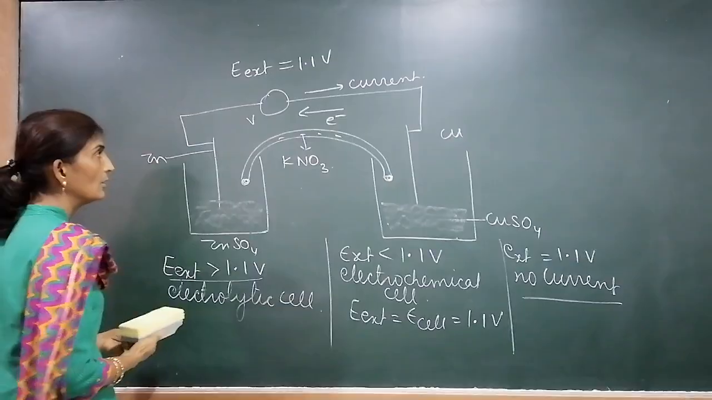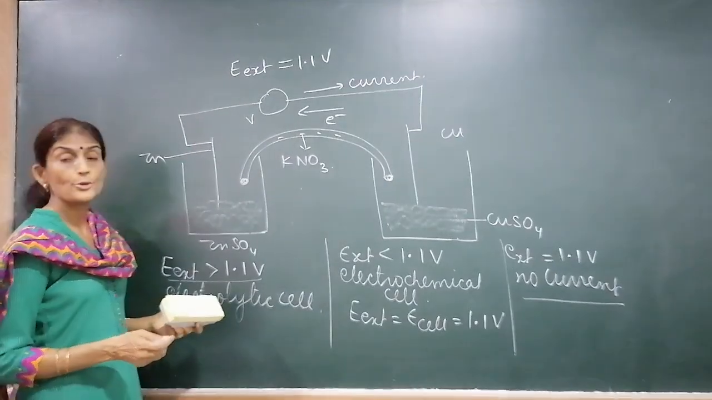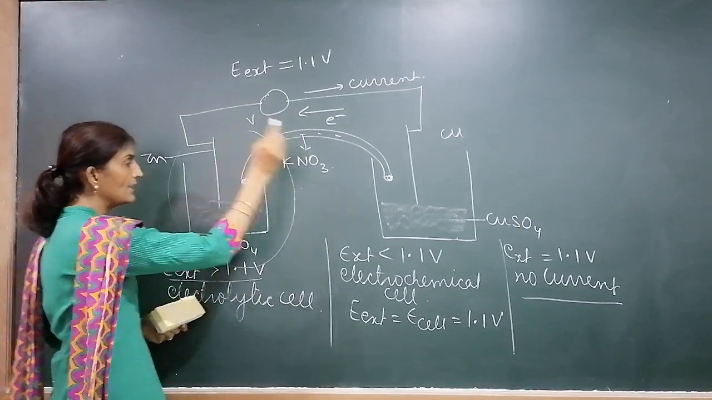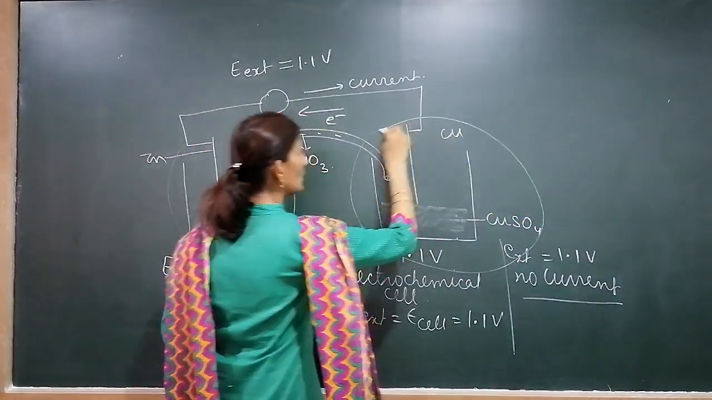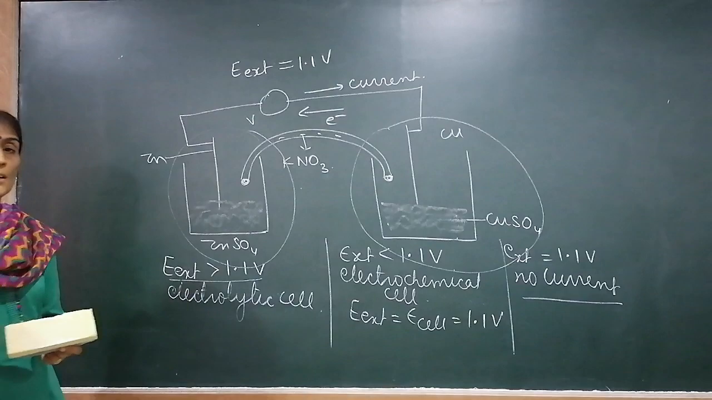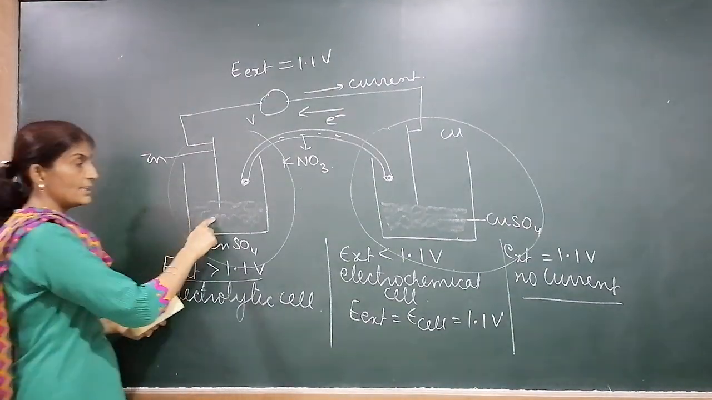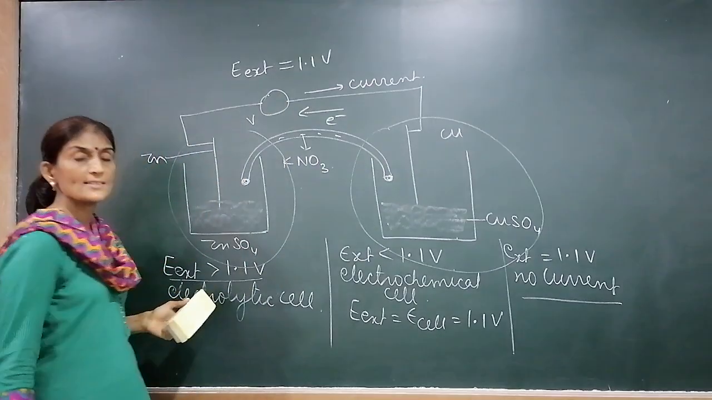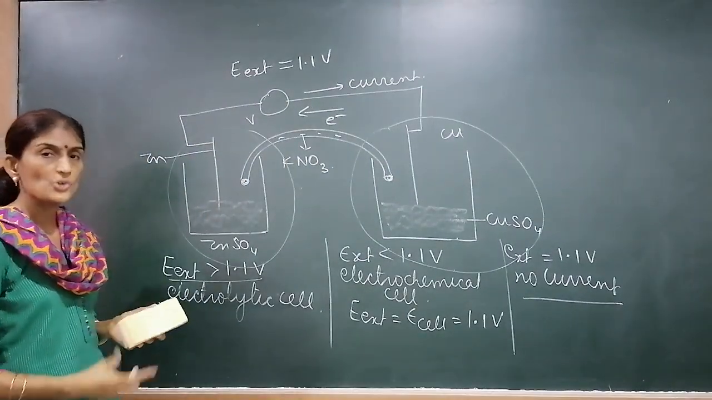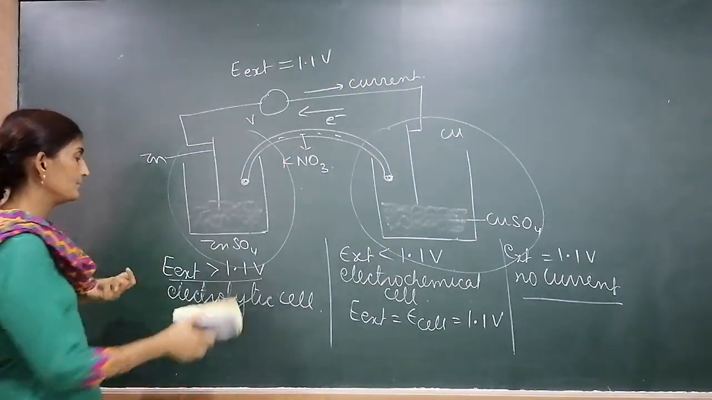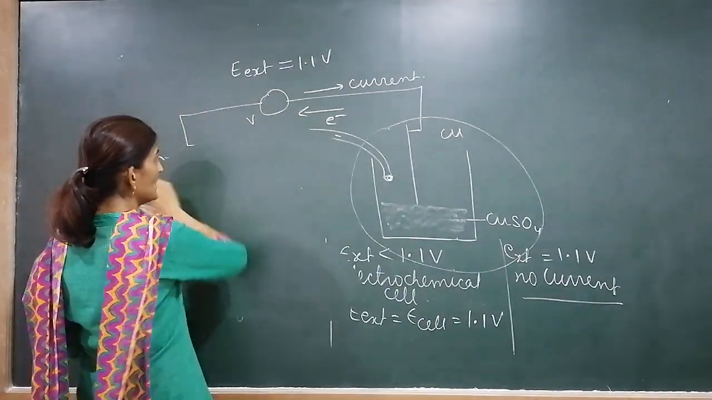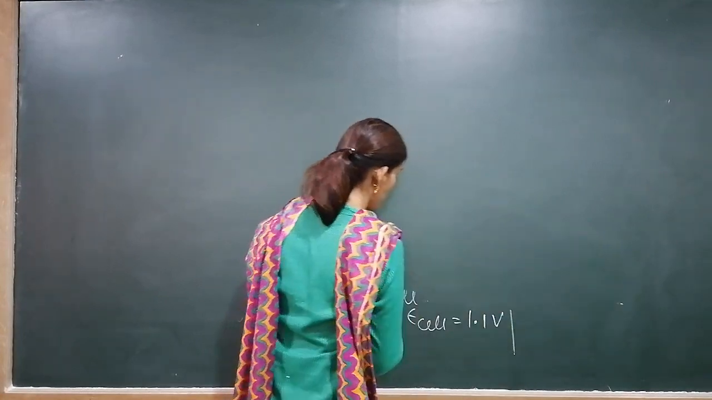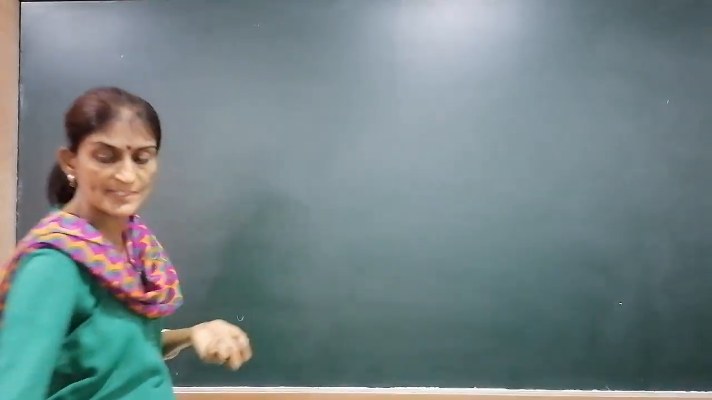Now, in this electrochemical cell, there are two compartments. This is called the anode and this is called the cathode. Two compartments are there, and each one is called a half cell. This complete instrument is known as the complete cell. So now we have to study what a half cell is, how to define a half cell, how many types of half cells there are, and how to denote them.